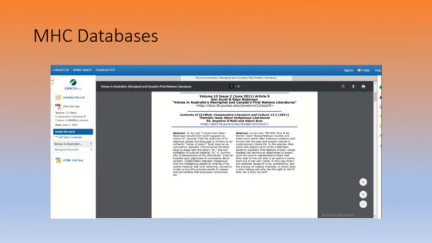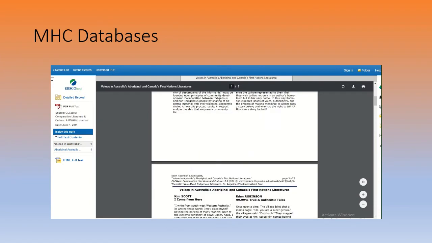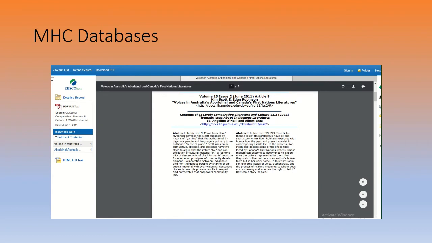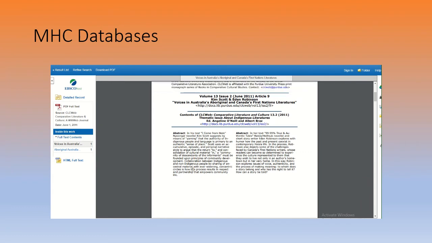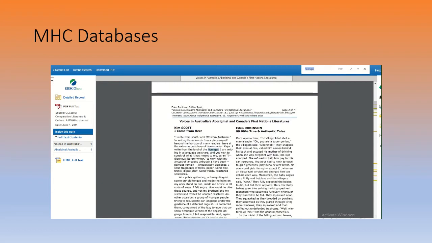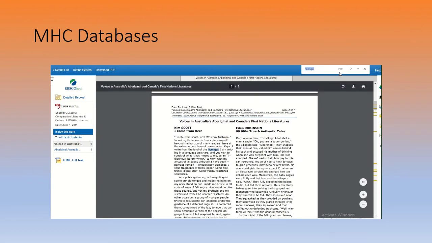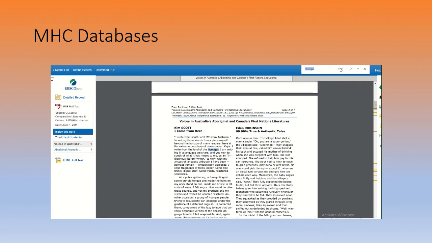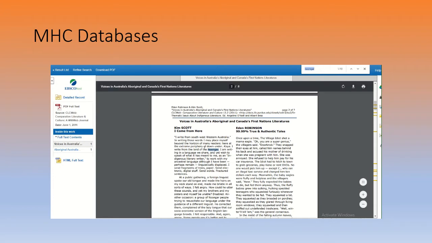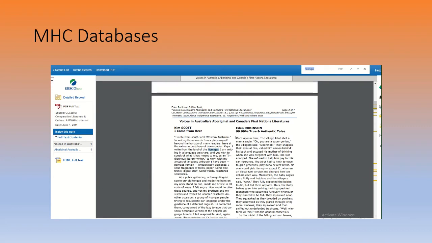This abstract is more specific than the other one. But what I want to do is search on that tribe. So I'm going to hit Control F and search for Noongar. All right. Looks like there are 10 listings of Noongar. And I'm going to read them to find out if they have anything to do with defining who Noongar is in some way.